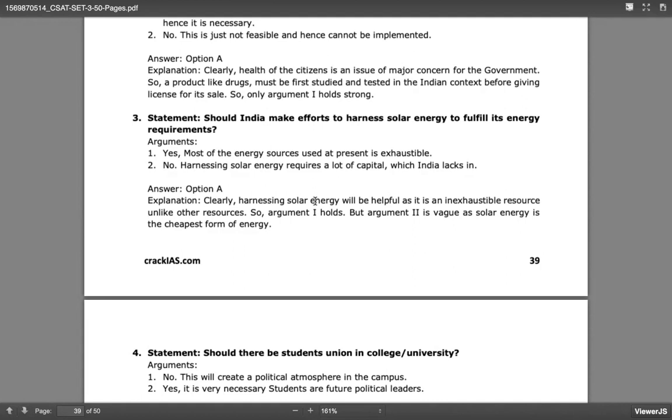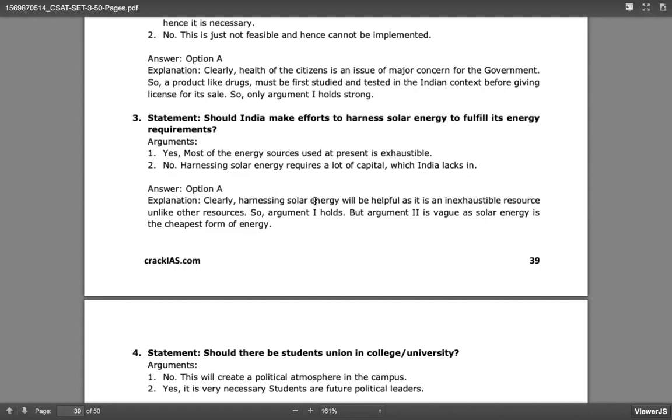If I am in apartments, maybe the top few floors can use solar water heaters, but other floors have to go for some other kind of option. First thing is they cannot be carried from one place to another. And also a lot of initial investment is needed. So these are the two disadvantages of solar energy.